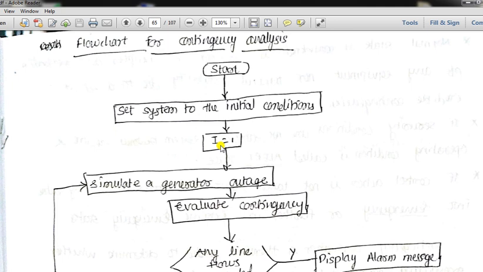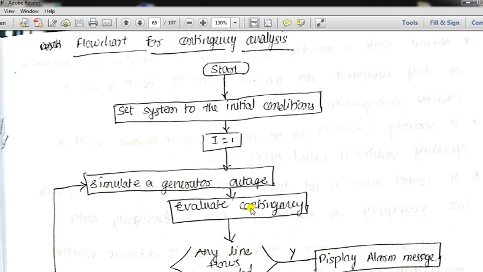Okay, so whether there is any contingency on any generator. One by one we will keep on checking the status of all these generators. Therefore, to know whether we have checked all the generators or not, we have set a count here as I. So this I count is for counting the number of generators in our power system. Initially we have set this I as 1.